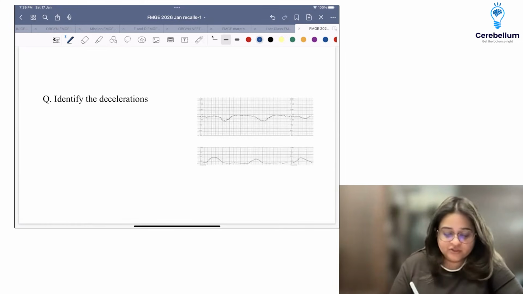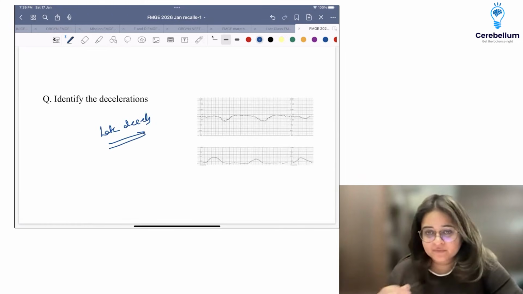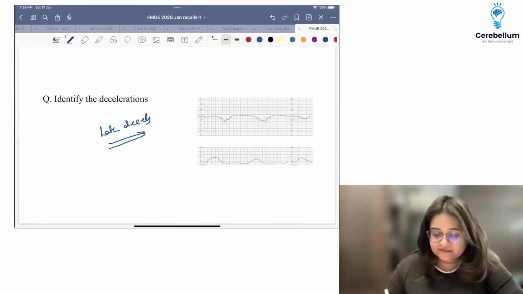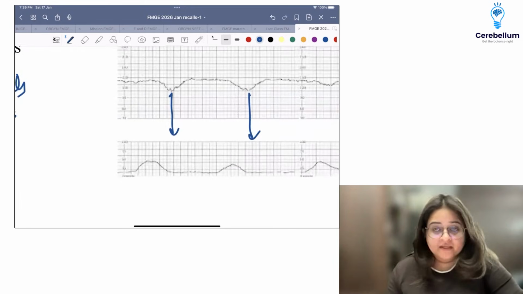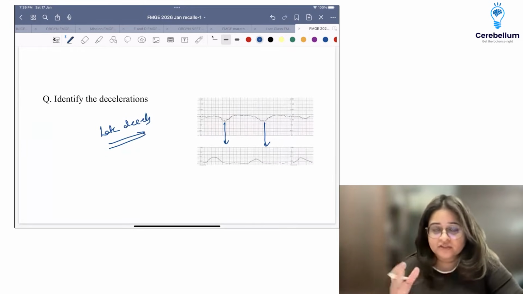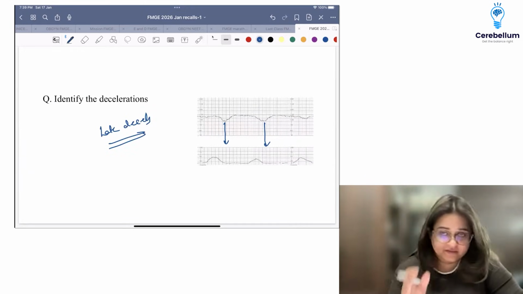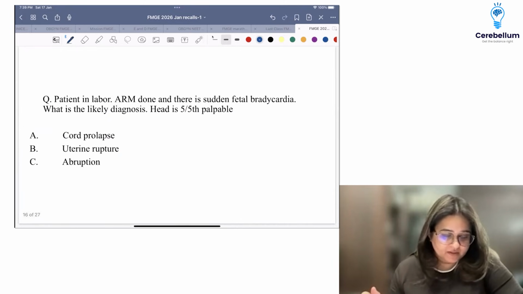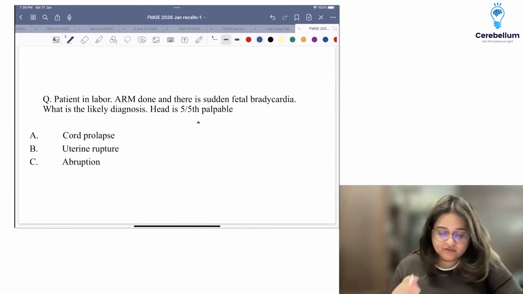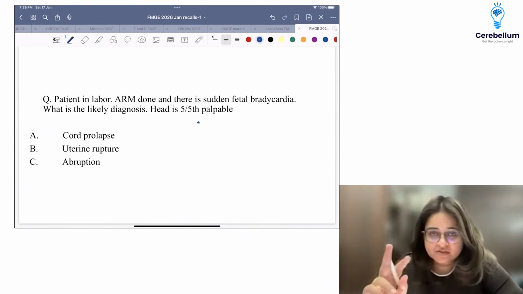Then there was a question on late decelerations. A few people told me they were variable, but majority said no, they were late. The dip was happening after the peak of the contraction, right? So this is classically late deceleration. Variable has no relation to the contraction, and early has a very symmetrical correlation.